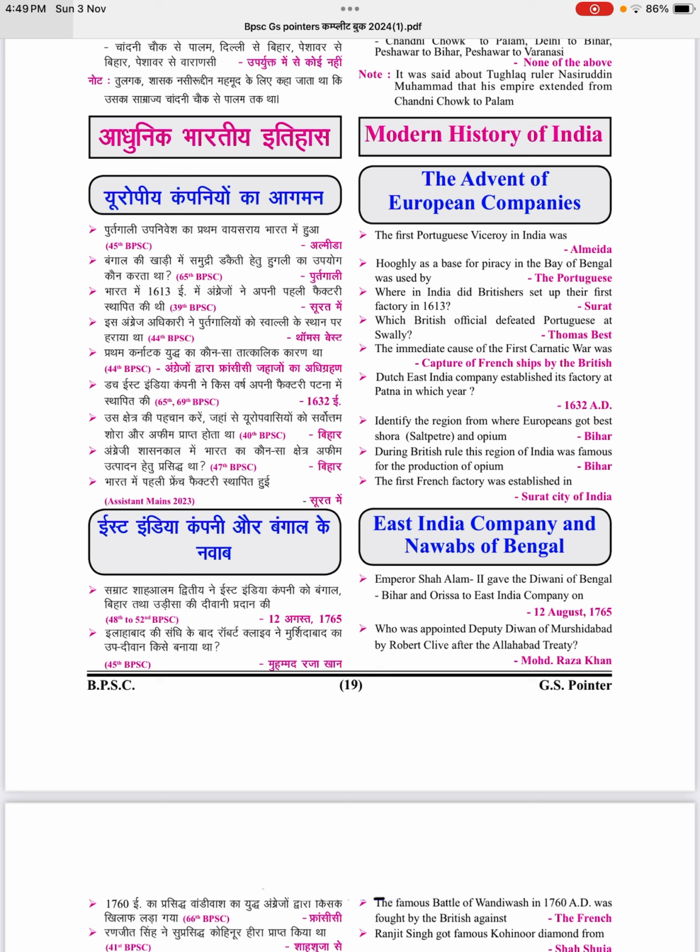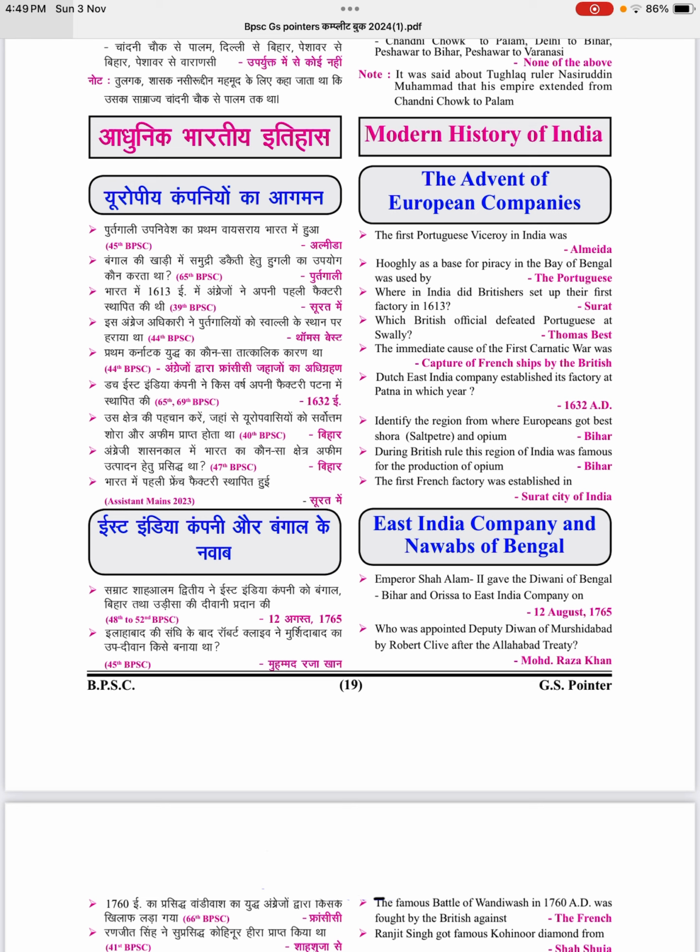Where in India did the British set up their first factory in 1613? Surat. Which British official defeated the Portuguese at Swally? Thomas Best. The immediate cause of the First Carnatic War was the capture of Fort St. David by the British.